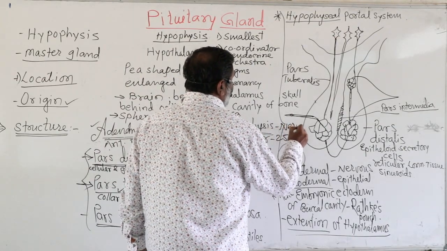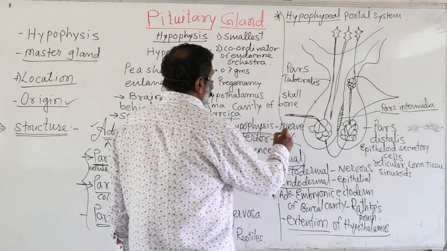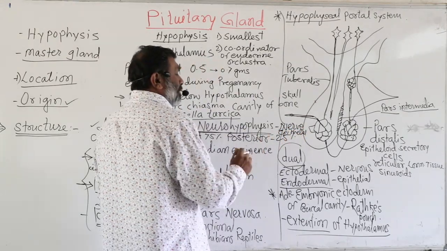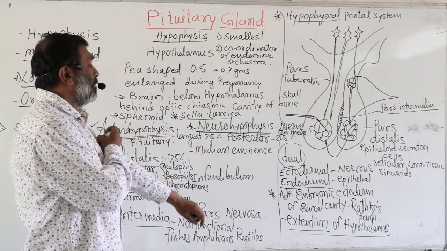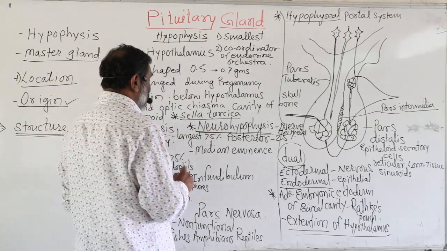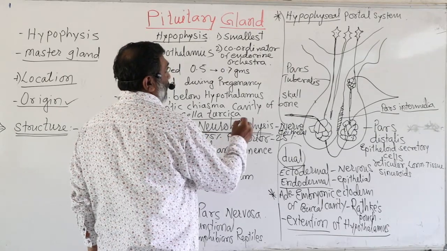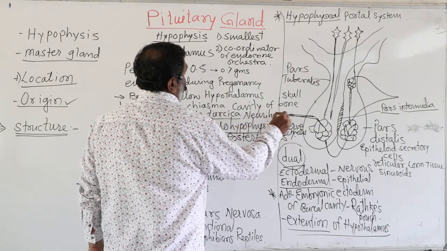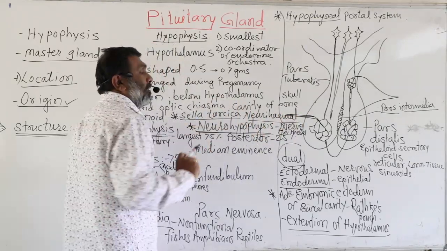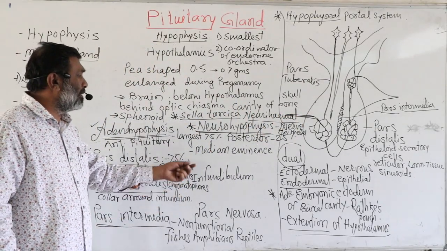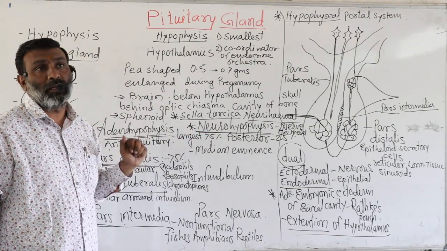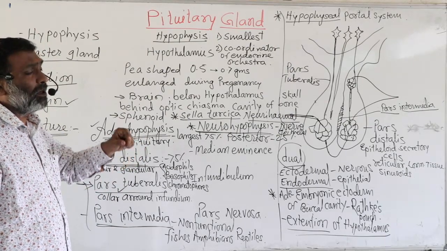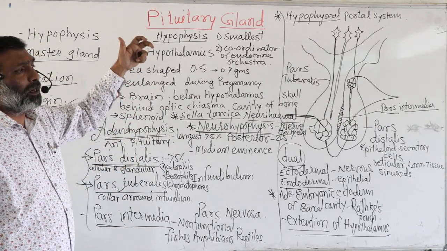It is simply the downward extension of the hypothalamus. It has cells which are extensions of hypothalamic neurons, axonic nerve cells, which extend up to the neurohypophysis. Now it is divided into three parts: the first is the median eminence, the second is the infundibulum, and the third is the pars nervosa.